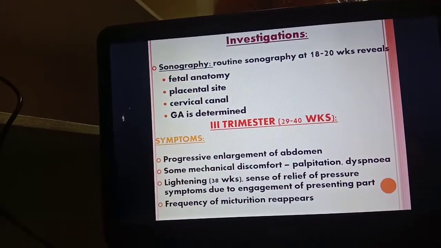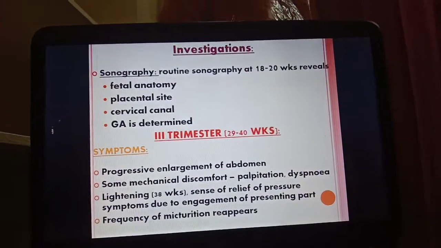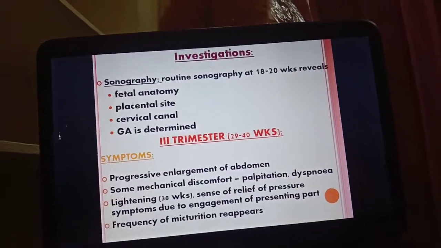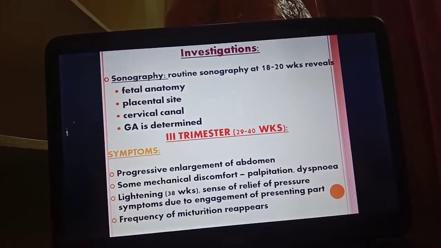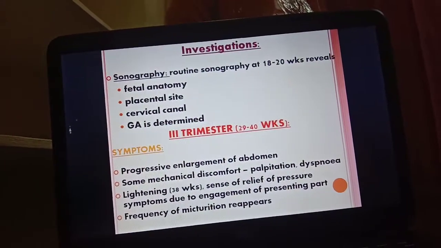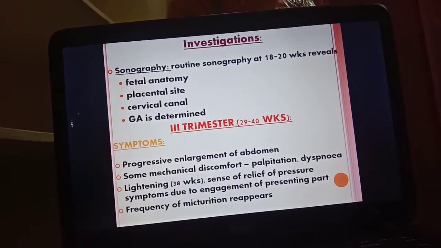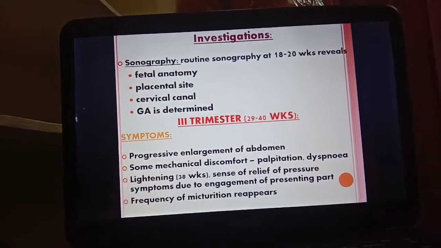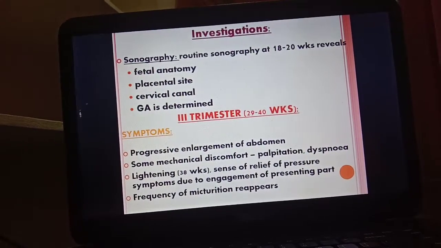And let us move on to the third trimester. So this trimester ends from the 29 to 40 weeks. The symptoms in the third trimester are the progressive enlargement of the abdomen due to the growing of the fetus. Then some mechanical discomfort, that is, the mother will have palpitation, dyspnea, and lightening.